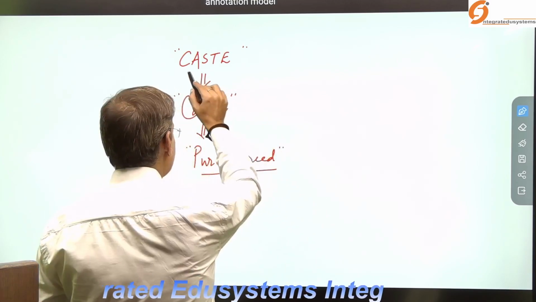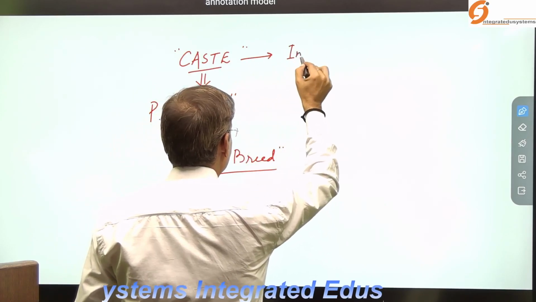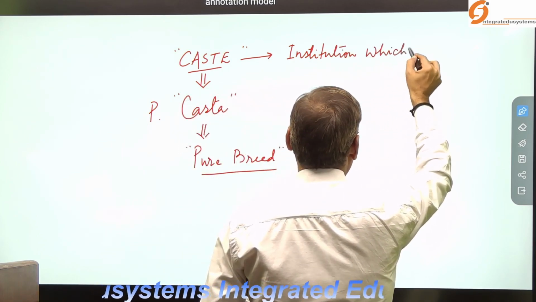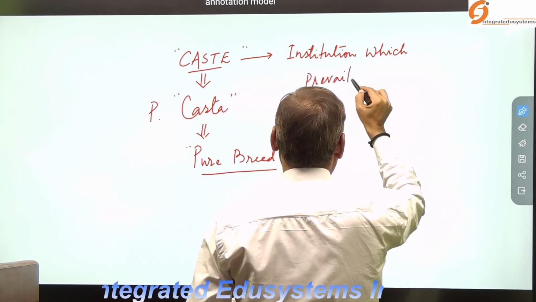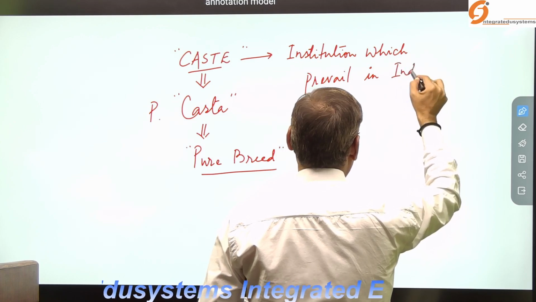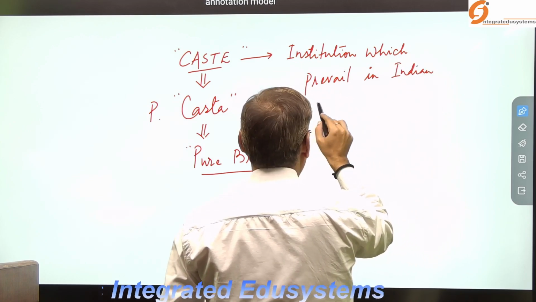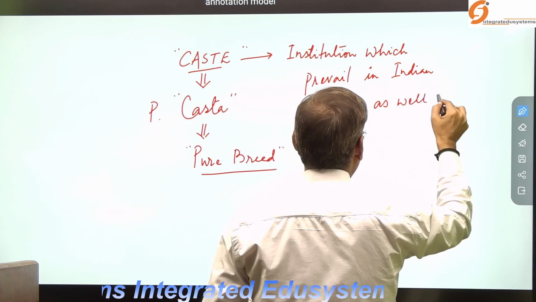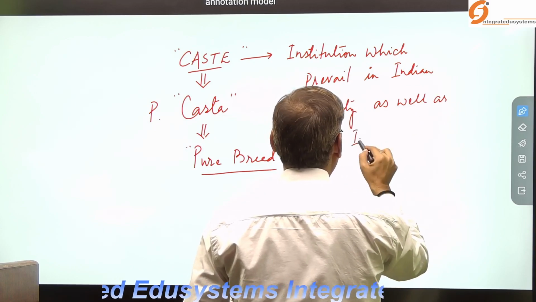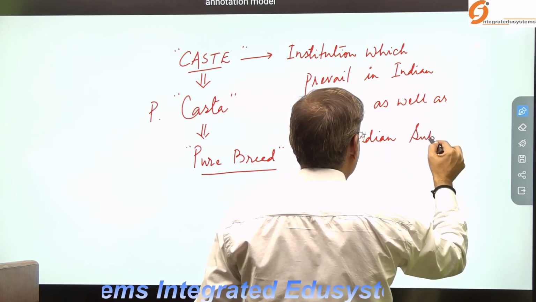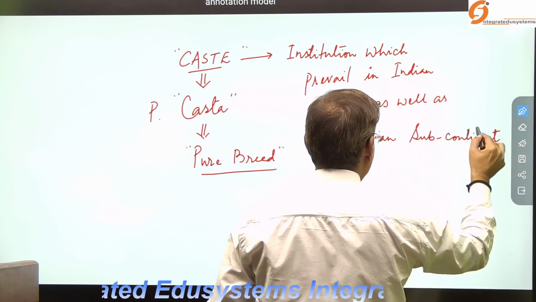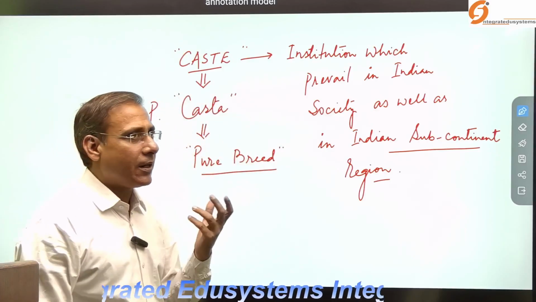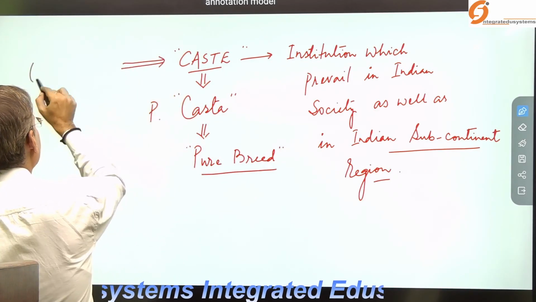And this institution, caste, which prevails in Indian society as well as in the Indian subcontinent region, is a very important feature. It's one of the salient features.